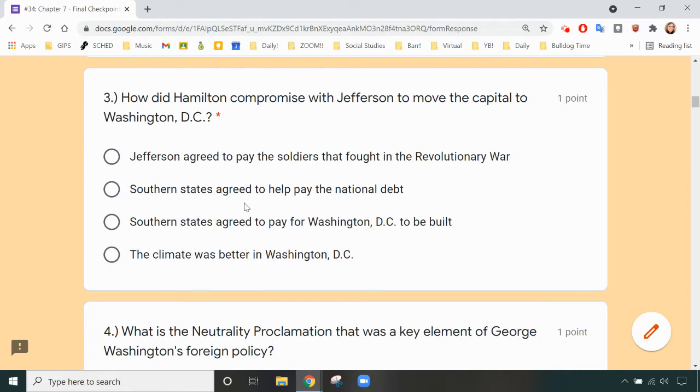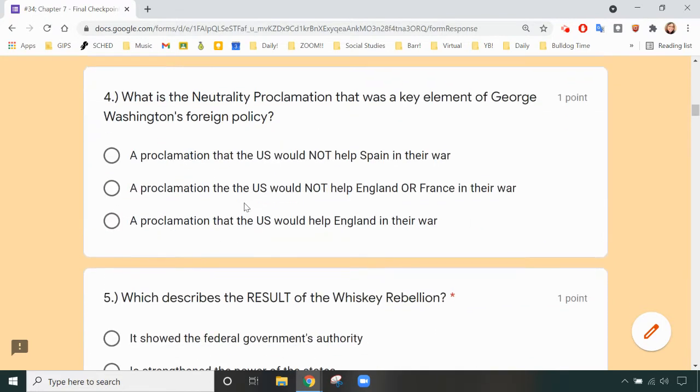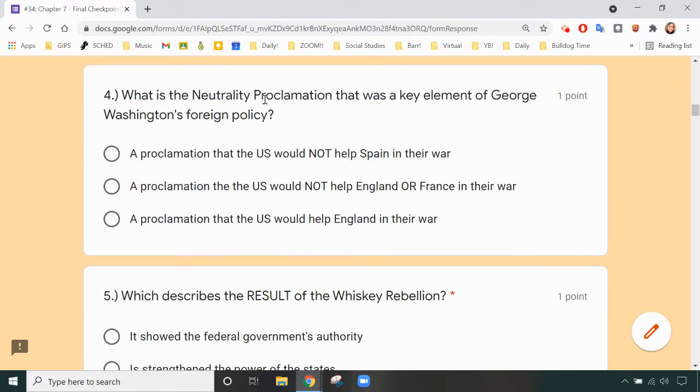Pause, answer, then continue. Number 4, what is the Neutrality Proclamation that was a key element of George Washington's foreign policy? A proclamation that the U.S. would not help Spain in their war. A proclamation that the U.S. would not help England or France in their war. A proclamation that the U.S. would help England in their war.